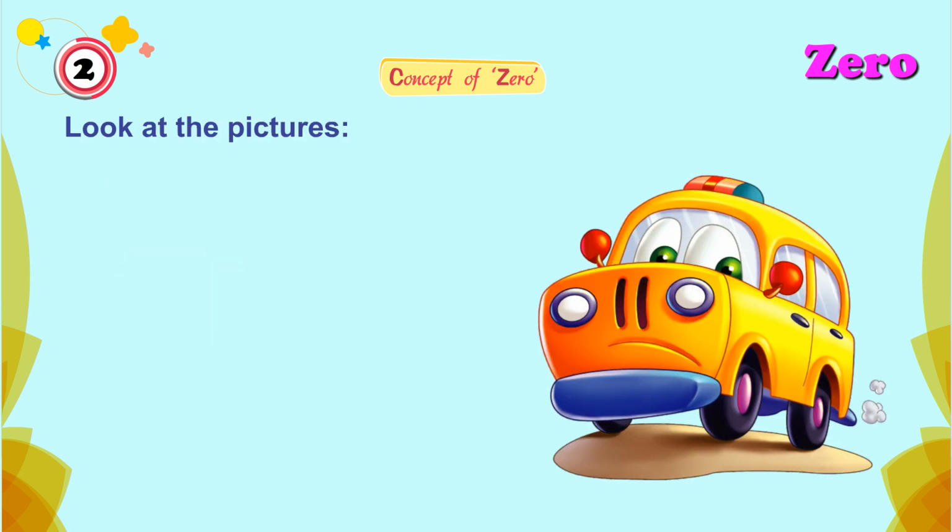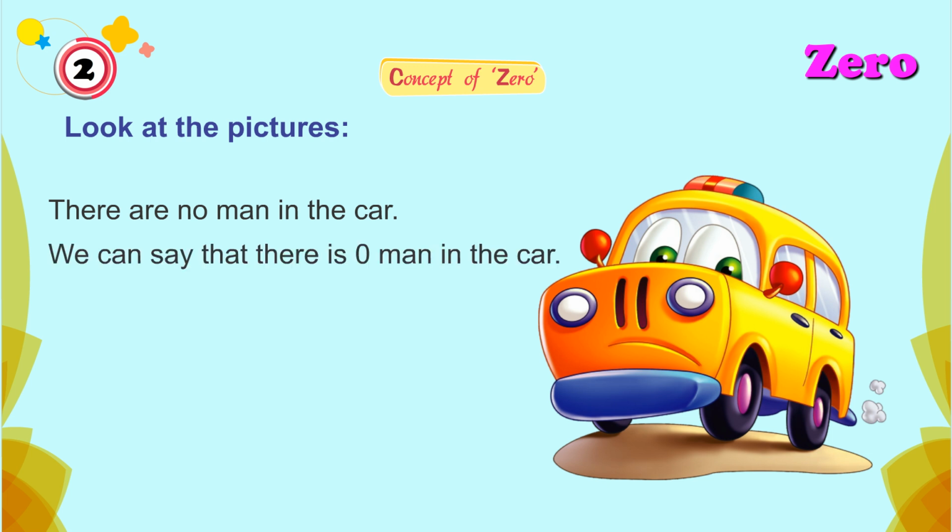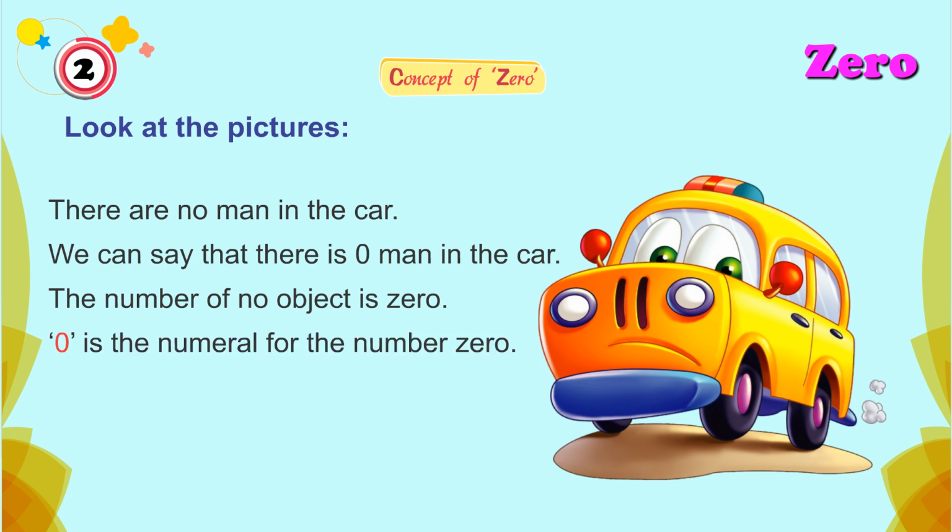Look at the pictures. There is no man in the car. We can say that there is 0 man in the car. The number of no object is 0. 0 is the numeral for the number 0.